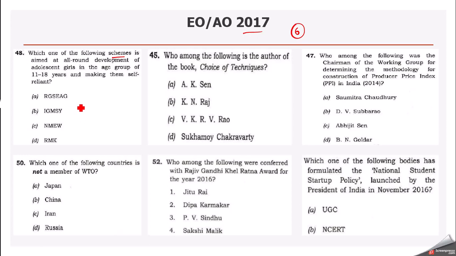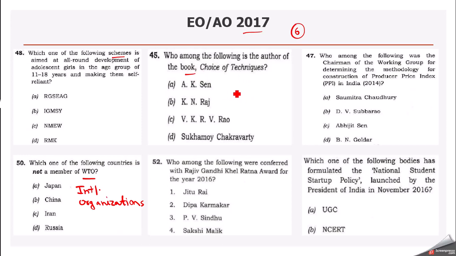Which one is the scheme? You have to identify the scheme. Then which country is not a member of WTO? So you have to prepare major international organizations: when they were formed, where the headquarters is, who all are its members and who are not members, especially the exceptions. Then again the book and who is the author.